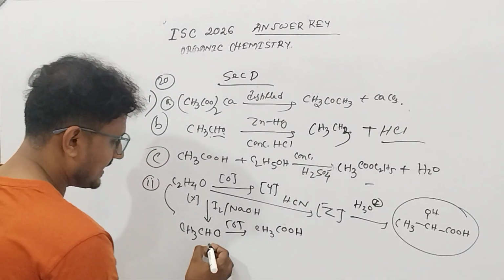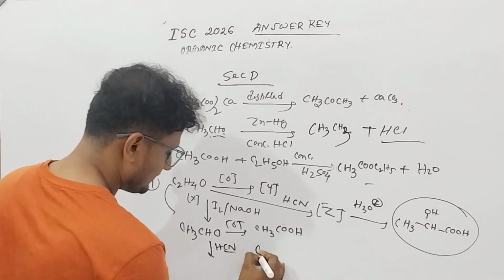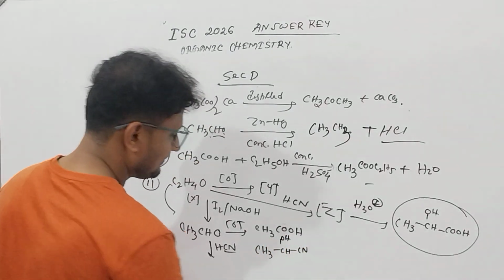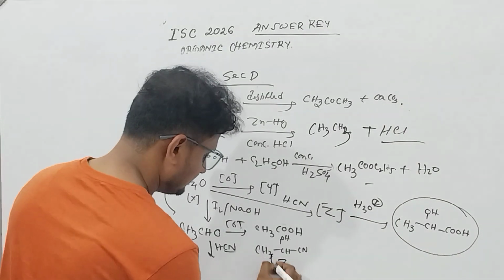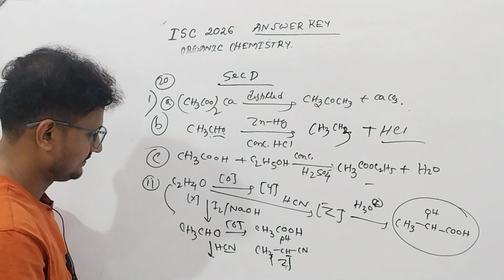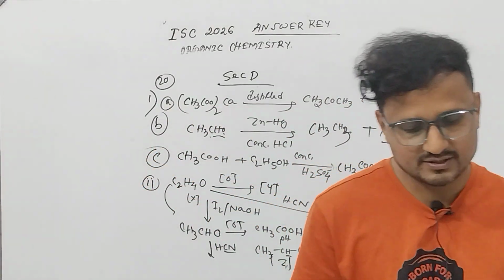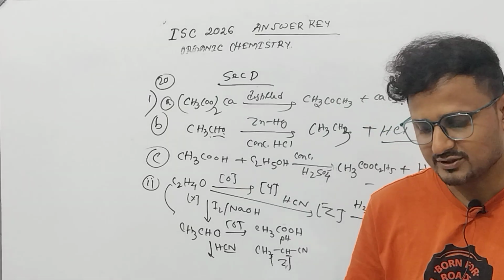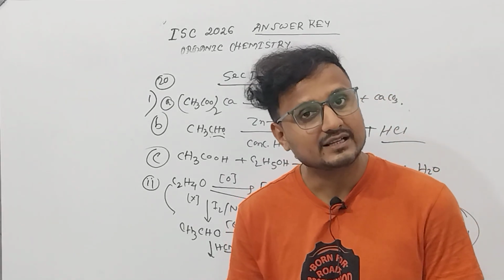It participates in HCN addition. It forms CH3CHOHCN. So this is Z. Yes, we have got all the things. So this was the class 12 ISC 2026 chemistry organic portion solution and the answer key.